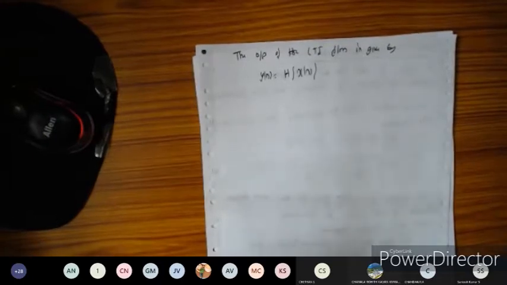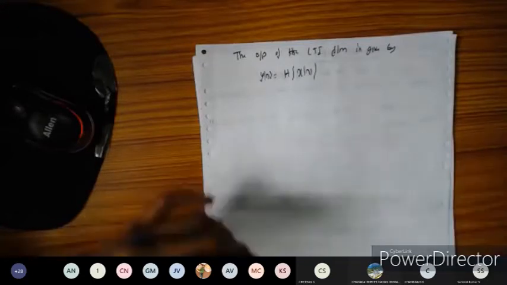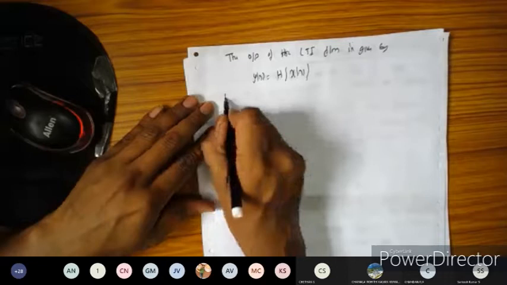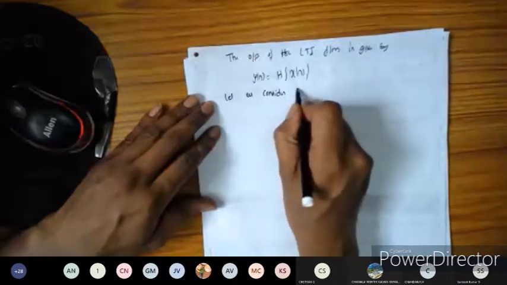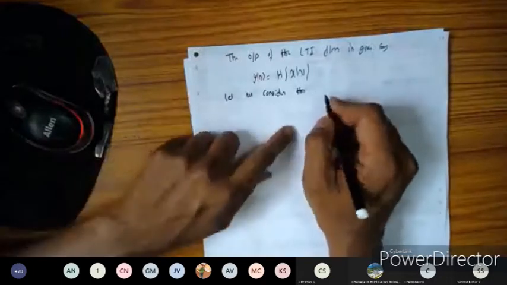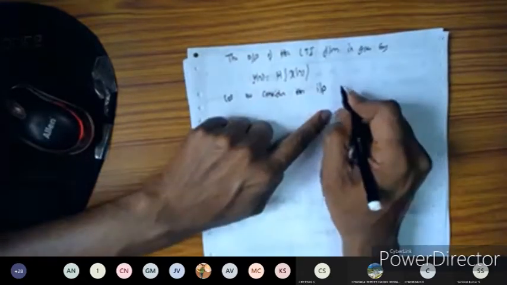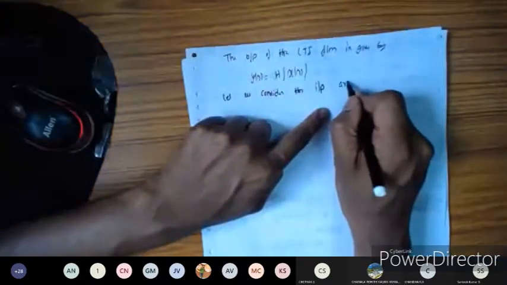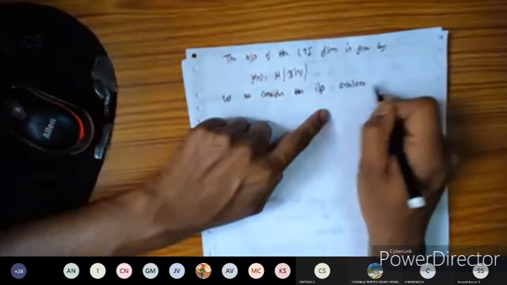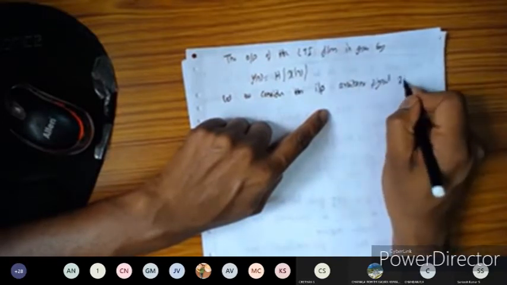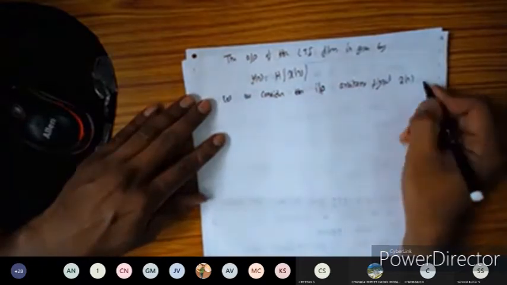So for this discrete time signal, I'm going to express the discrete time signal in terms of another format. Let us consider the input arbitrary signal x of n. Arbitrary is nothing but it can take any value. Let us consider input arbitrary signal x of n, as shown below.